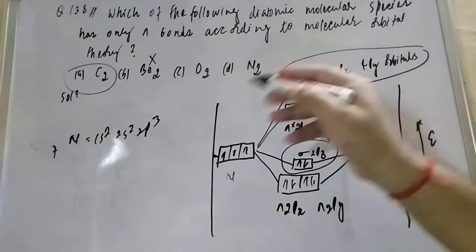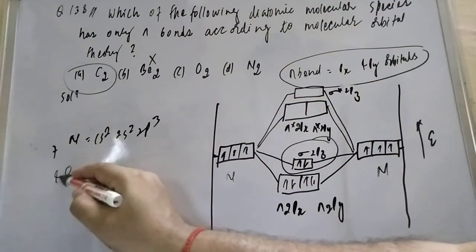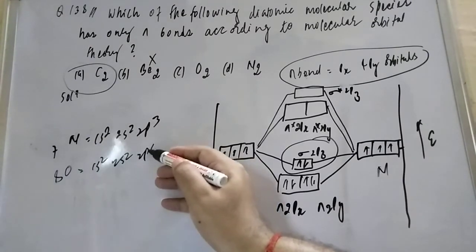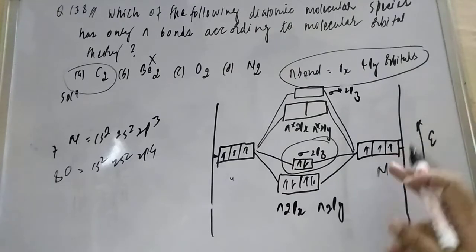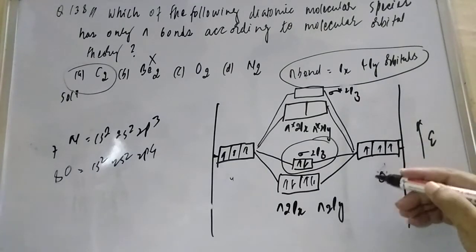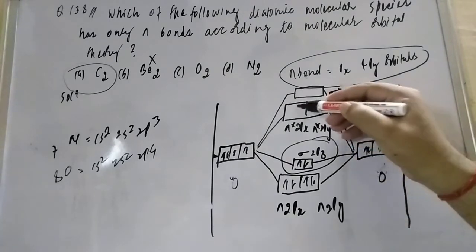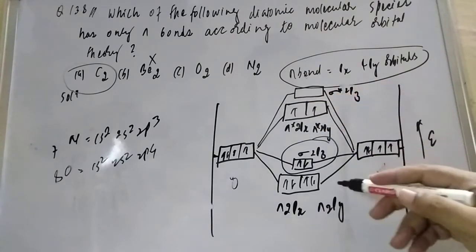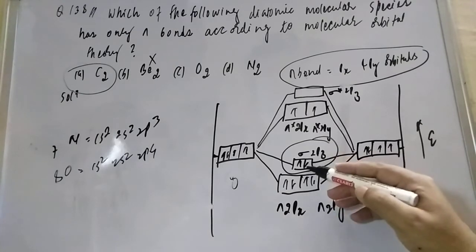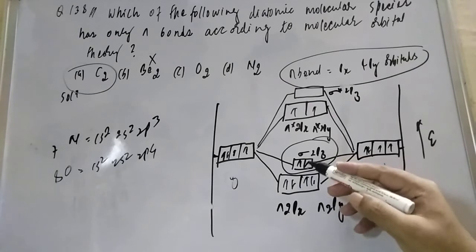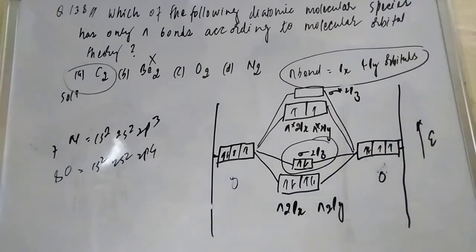If you talk about oxygen, student, it has 8 electrons. So 8 electrons, that is 1s2, 2s2, 2p4. So when you are talking about oxygen, friend, you keep the oxygen here. So 1 electron will also increase here. Means here 1 electron. So it will form sigma along with pi. Here is this 2 pi bond, and then the sigma bond is also forming. So our correct option will be C2. Thank you so much for watching, friends.